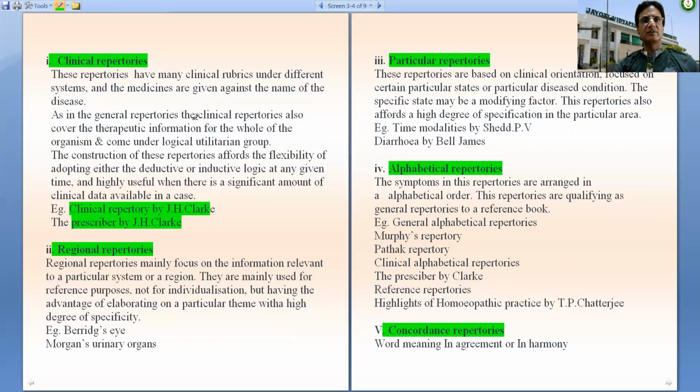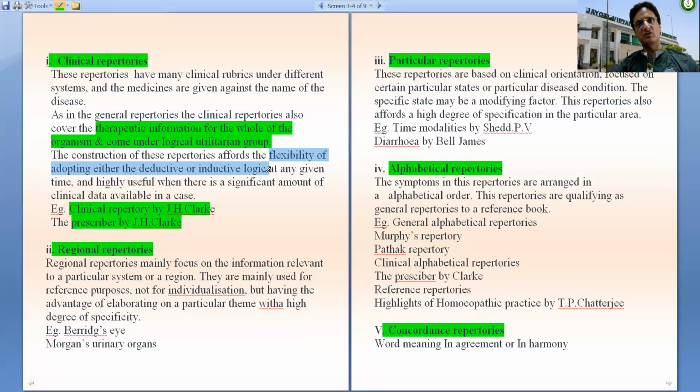It contains therapeutic information for the whole of the organism and comes under logico-utilitarian group. The construction of these repertories affords the flexibility of adopting either the deductive or inductive logic. So there is a flexibility for adopting deductive logic or inductive logic at the given time. And it is highly useful when there is significant amount of clinical data available in the case. So Clark's clinical repertory and prescriber are good example for that.